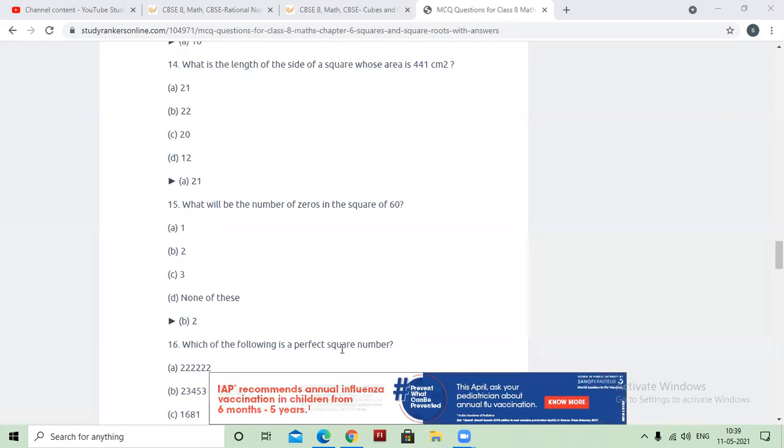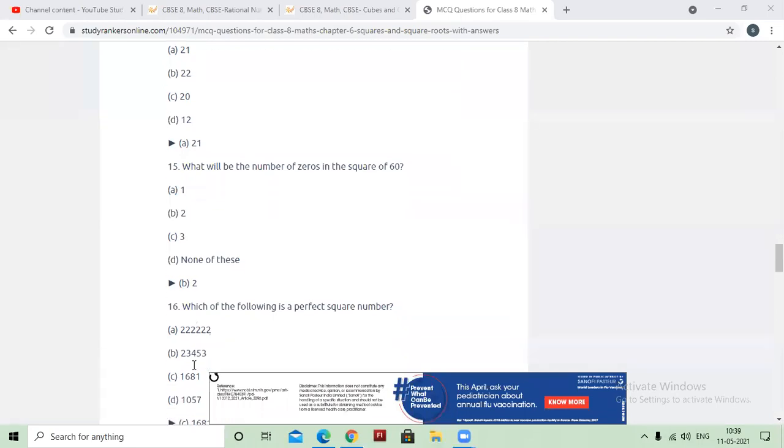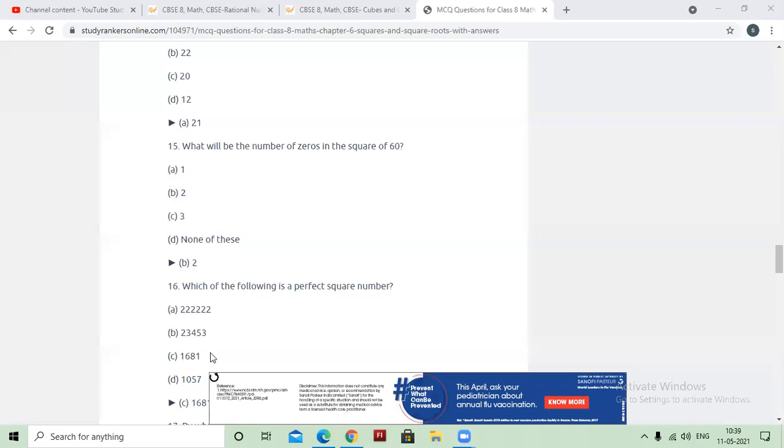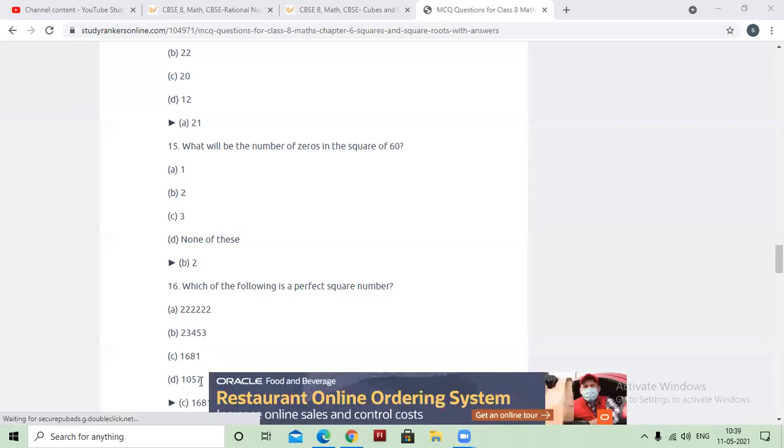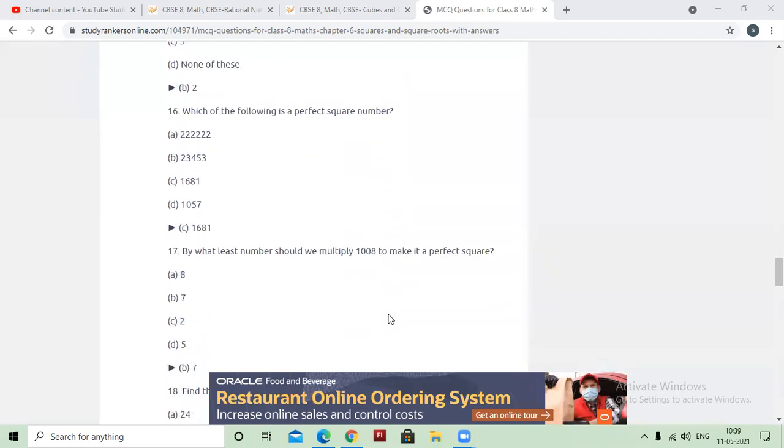Which of the following is a perfect square number? Did you remember this property that a number ending with 2, 3, 7 or 8 will never be a perfect square number? So in option 2, 3, 7 is there, so they are not perfect square numbers. So the third option, 1, 6, 8, 1, that is a perfect square number.